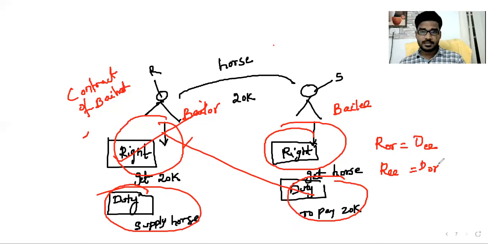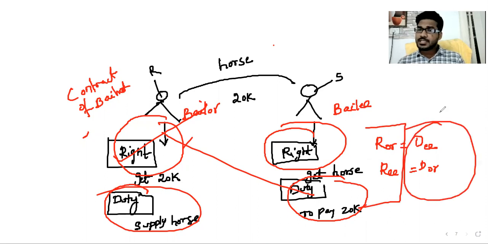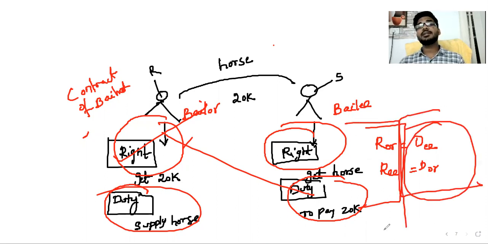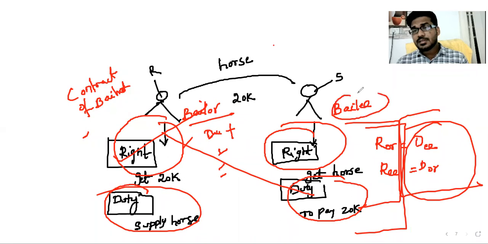So obviously, that is the reason why we should discuss only rights, with no need of duties again. We discuss duties, with no need of rights again. Why? Because one party's right is nothing but the duty of the other. So the rights of the bailor mean the duties of the bailee plus a few topics. The rights of the bailee are nothing but the duties of the bailor plus a few topics. That's it.